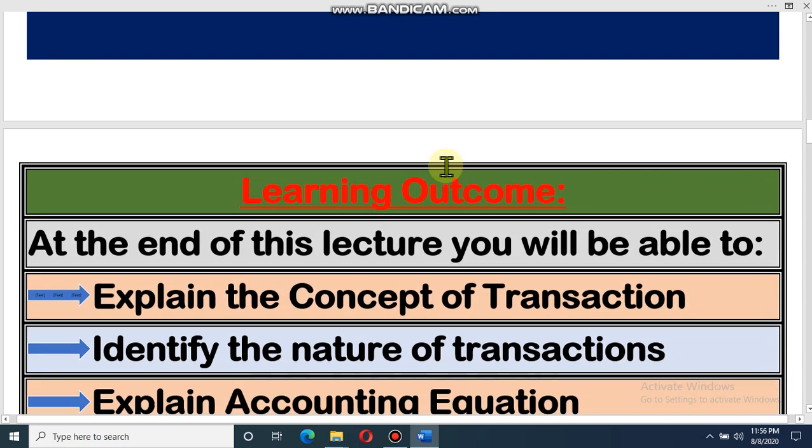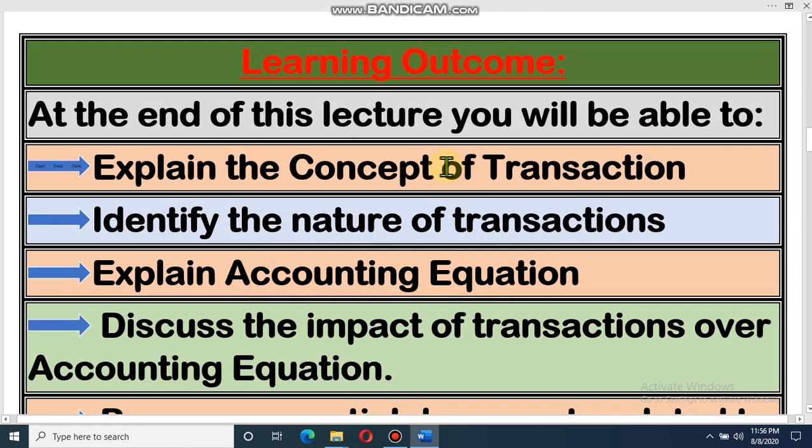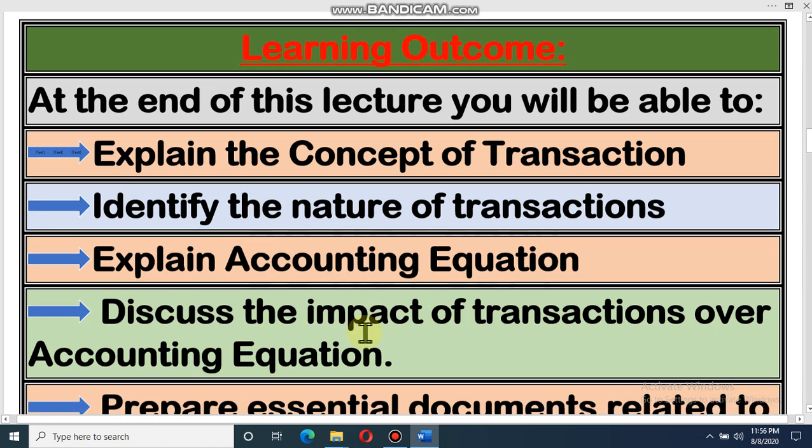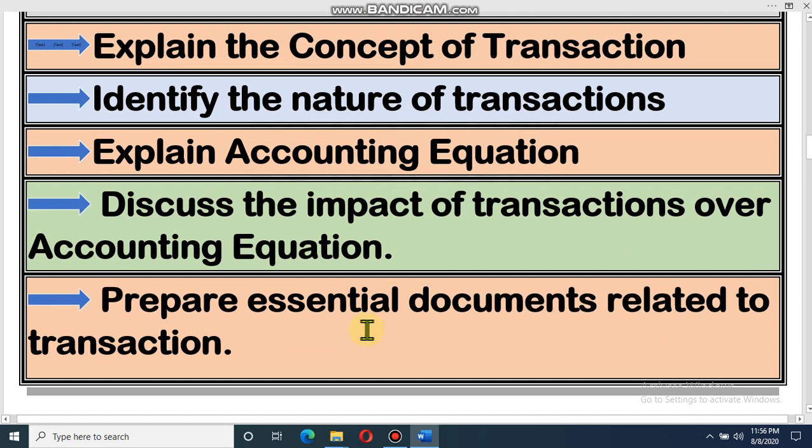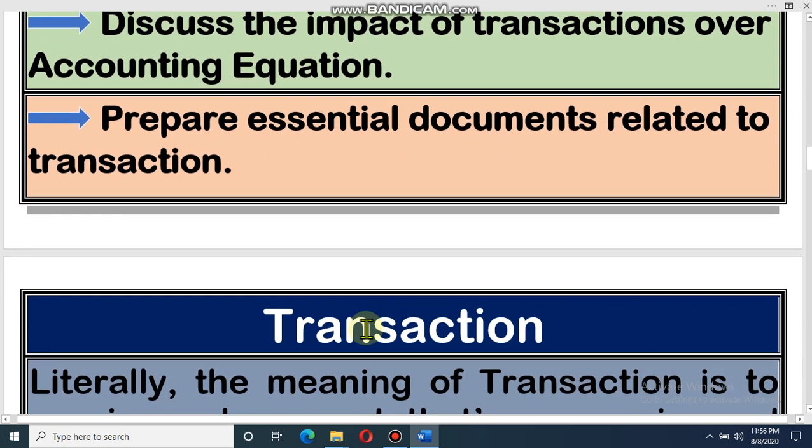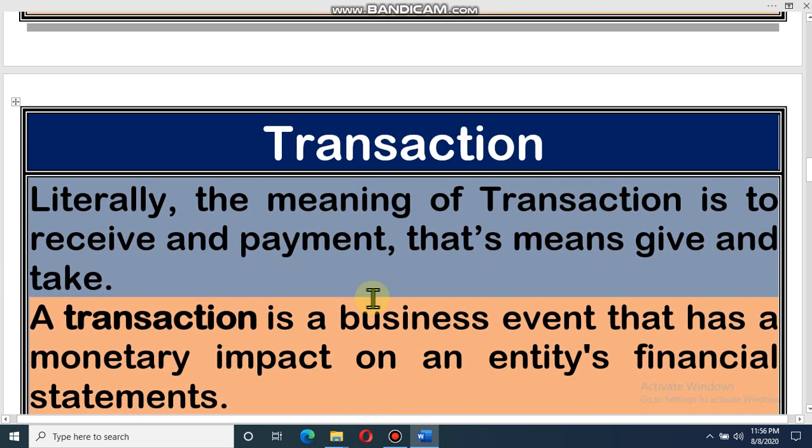Dear student, after this lecture, you will be able to explain the concept of transaction. You can identify the nature of transaction. You can explain the accounting equation. You can discuss the impact of transaction over the accounting equation. And you can prepare essential documents related to transaction. Let's come to our class.